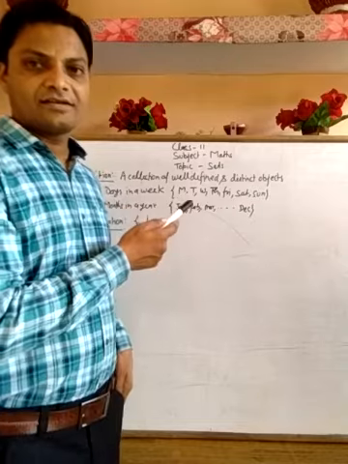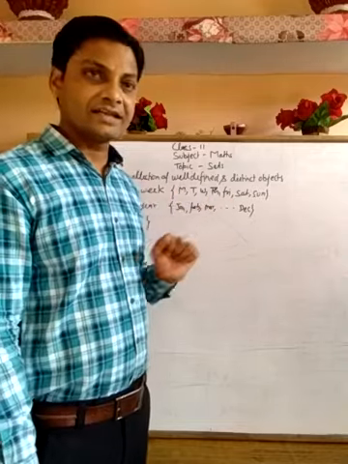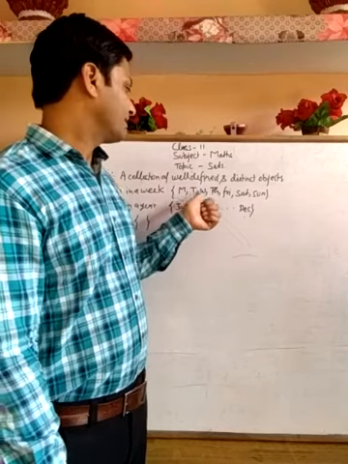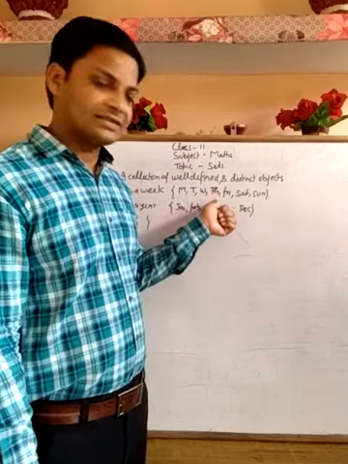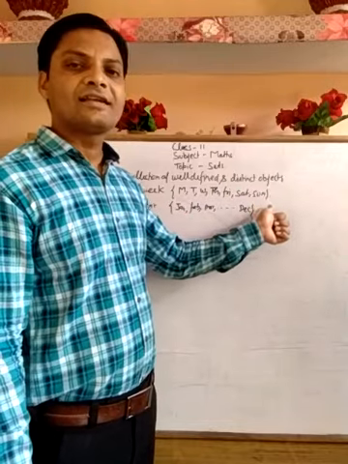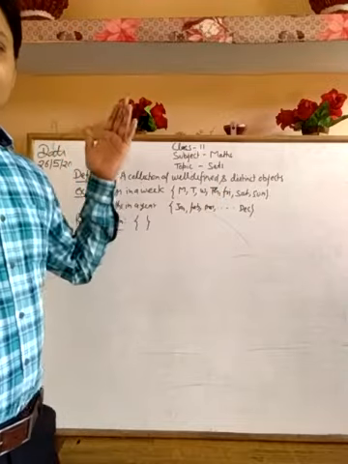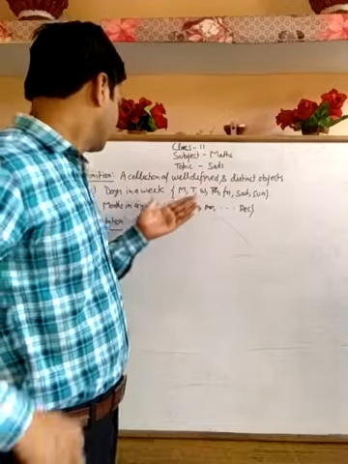Days in a week. We know that there are 7 days in a week. These are Monday, Tuesday, Wednesday, Thursday, Friday, Saturday and Sunday. There are only 7 days in a week, so this is the first example of a set.